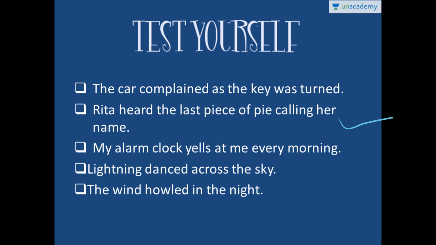My alarm clock yells at me every morning. So the yelling of the alarm clock, again, makes it a personification. Lightning danced across the sky. So the dancing of the light. The wind howled at the night. So this is not an example of personification, because the winds howl.